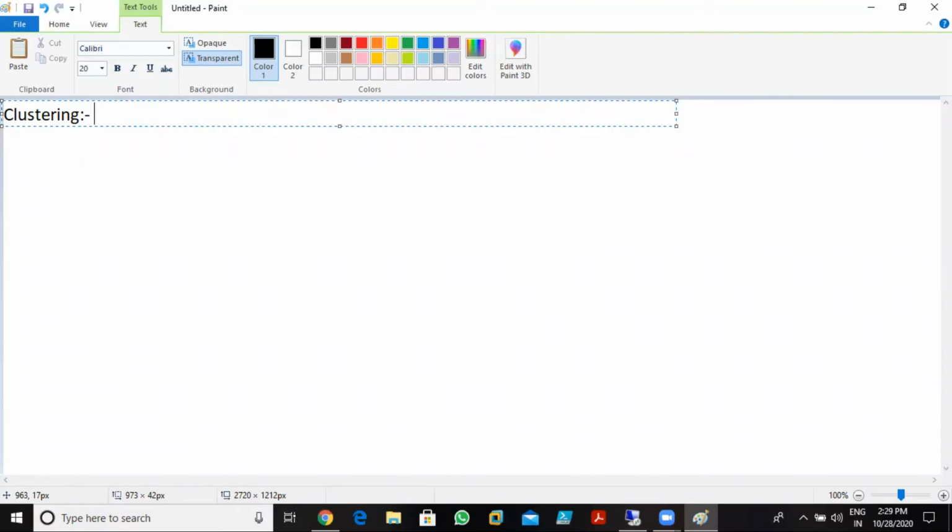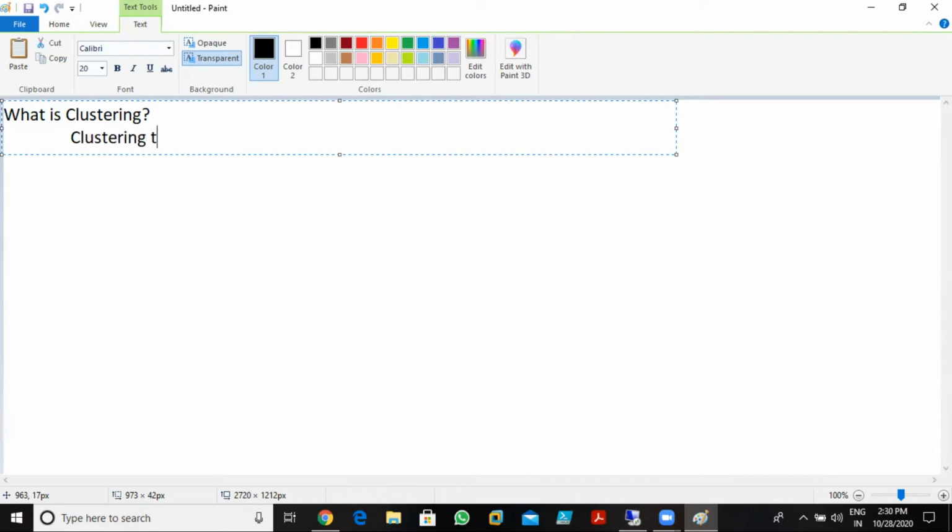So what is clustering? We can talk about what is clustering. So what is that? Clustering is a process. Clustering is the process, or you can say that